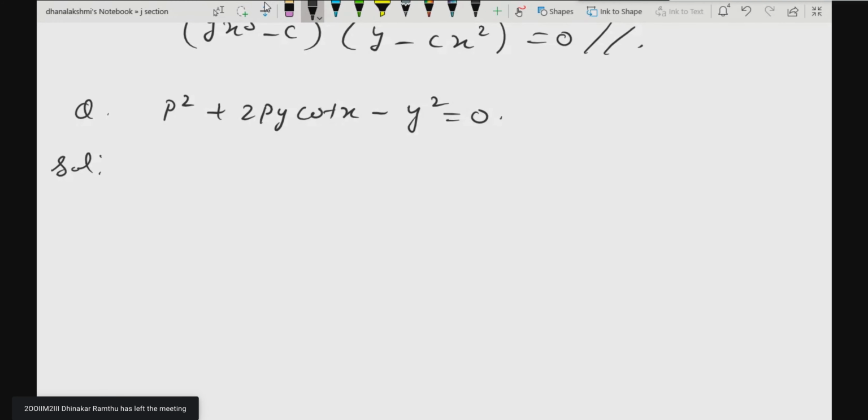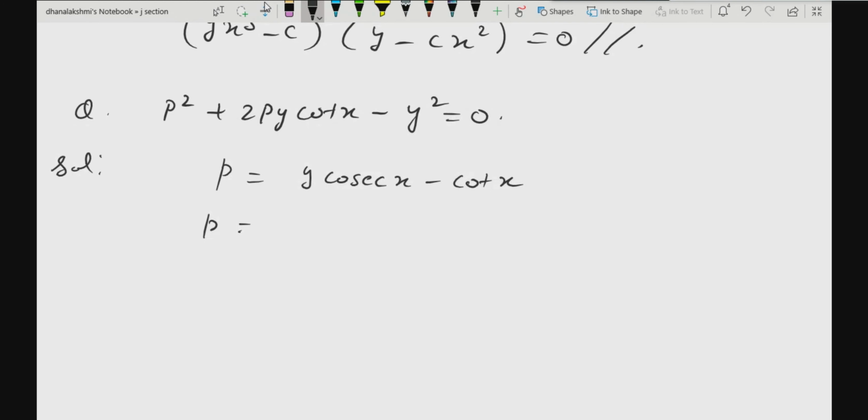Ma'am, p is equal to minus y into cosecant x minus cot x. Other solution is p is equal to minus y into cosecant x minus cot x. Ma'am, y after cosecant x minus cot x in one bracket. Is it okay? Yes, ma'am. Plus y cot x, ma'am. In second equation, plus y cot x.